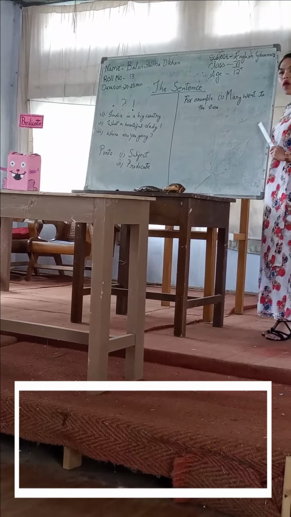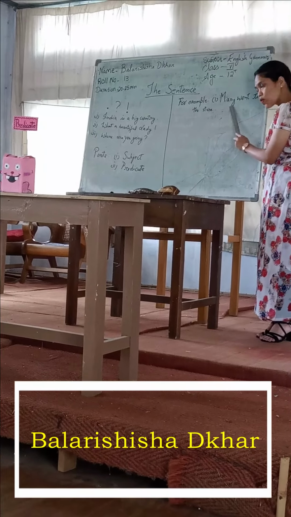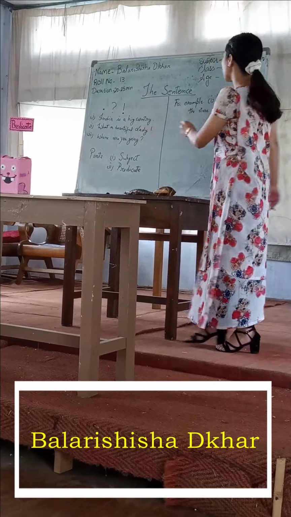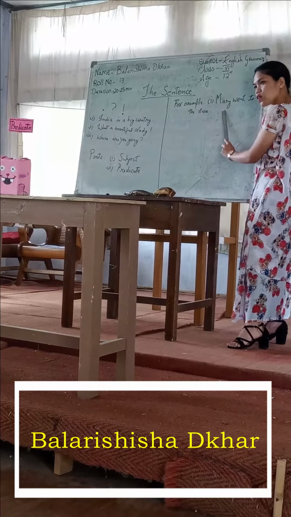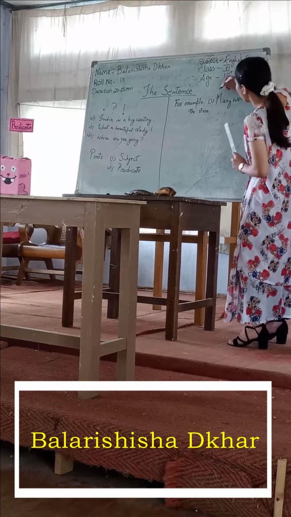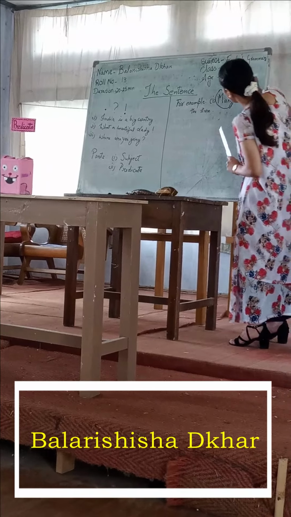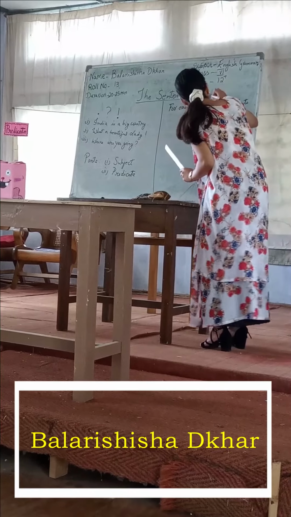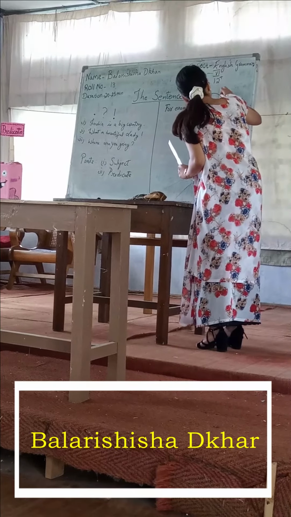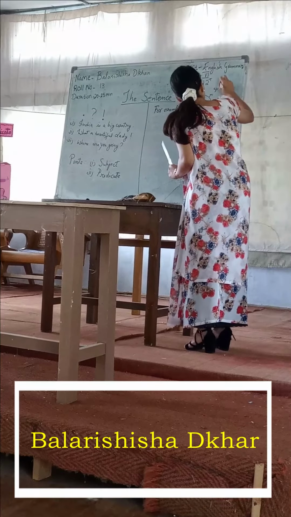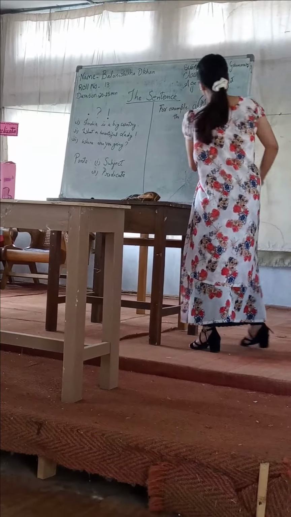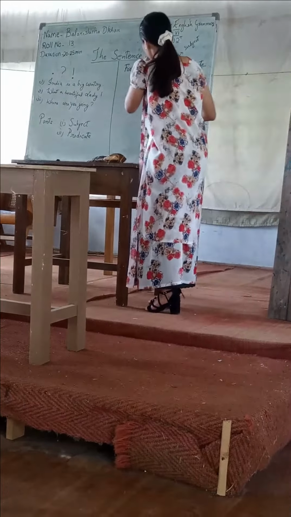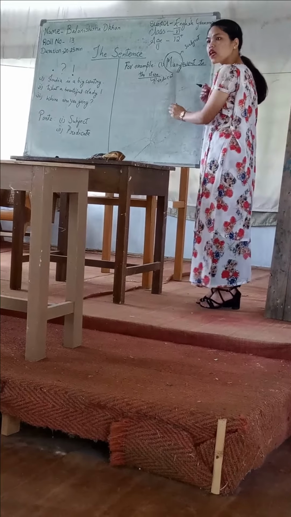Here, whom are we talking about? We are talking about Mary. Is Mary the name of an animal? No, right? Mary is the name of a person. So here we are talking about Mary. So Mary here is the subject, and went to the store is the predicate, because it tells us what Mary does, right?